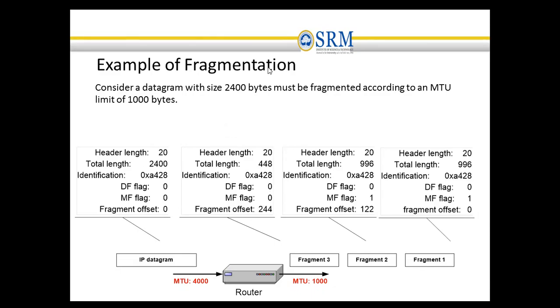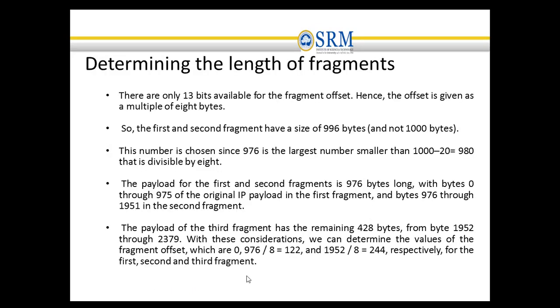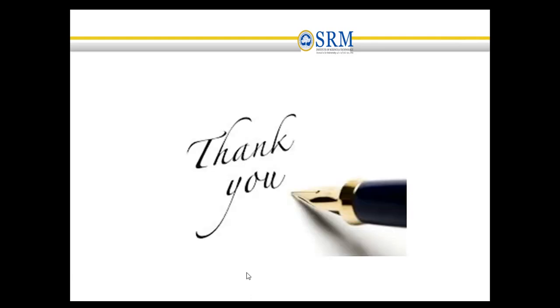Likewise, the total 2400 bytes is fragmented into 3 fragments. Now it is allowed to be transmitted in a network with an MTU of 1000 bytes.